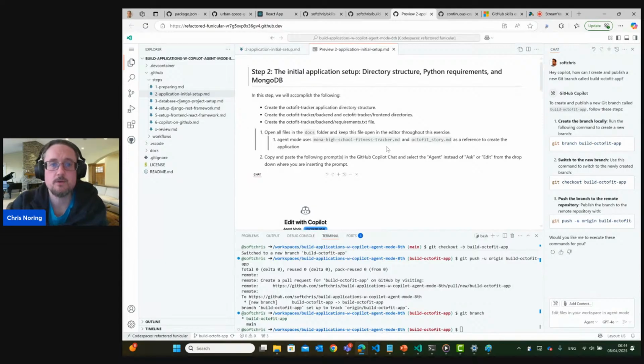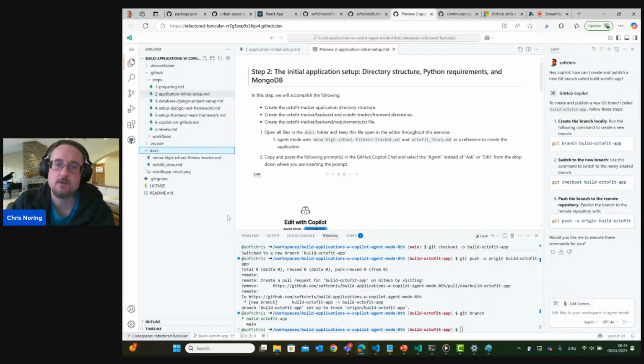What we'll do in step 2 is our initial application setup, our directory structure. As I mentioned, we will be building a full stack application. That means that we will be building a front end in React, a back end in Django and Python, and a database using MongoDB. What it's saying here as our first instruction is to open all the files of the docs folder. The docs folder contains some detailed instructions for your project, how to build it, and also a story. This is generally a recommendation when you start a project, that you have a project description, so you're giving that context to the agent. What am I building? So it will be able to make some smart decisions for you.